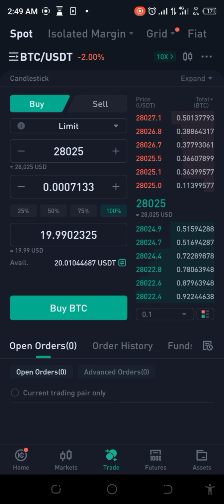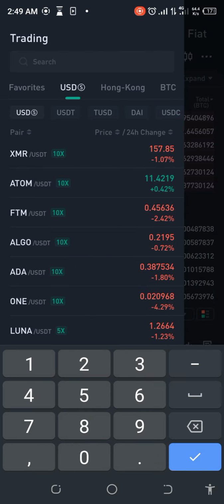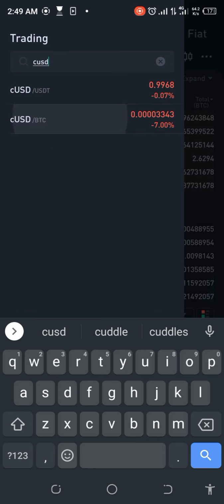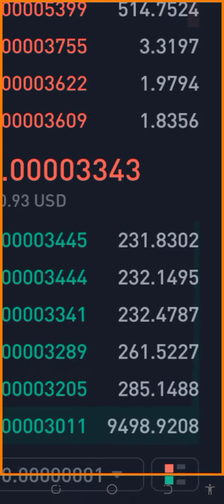Let's copy that, cut that, and go back to cUSD. So cUSD, and then we'll pick the BTC leg. Now we're going to paste that here and see what we're going to get. We're going to get 21.3371.